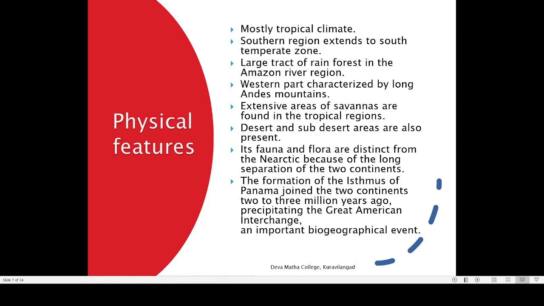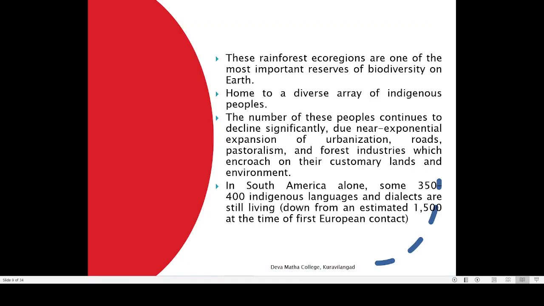Before that, there was no land bridge between them. After the formation of this land connection, animals moved north to south and south to north. That migration of animals is known as the Great American Interchange, an important biogeographical event.